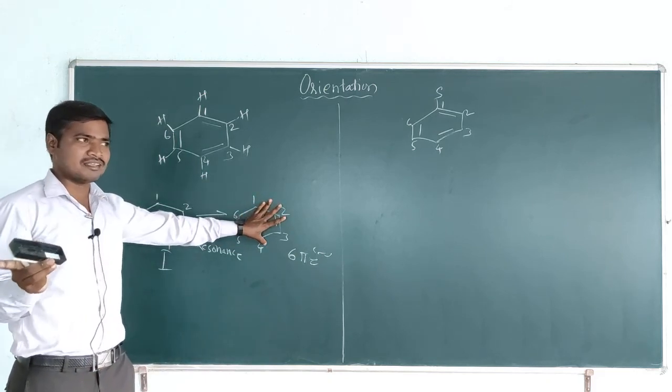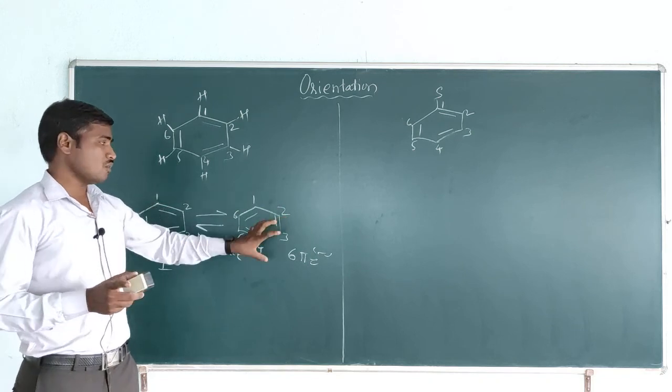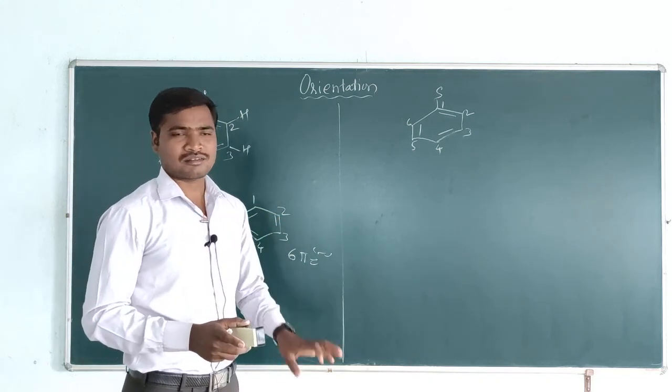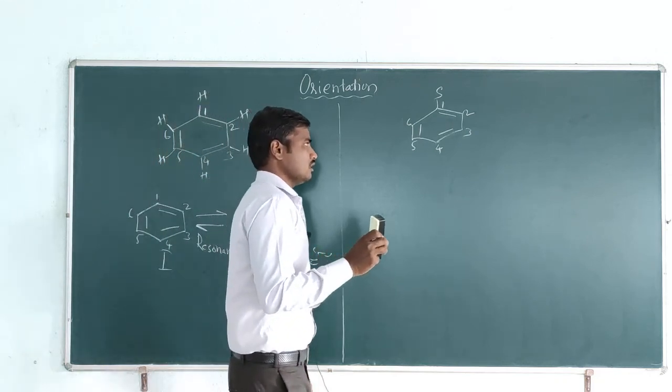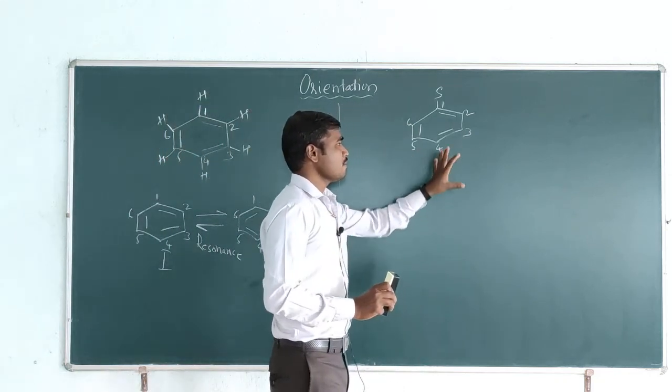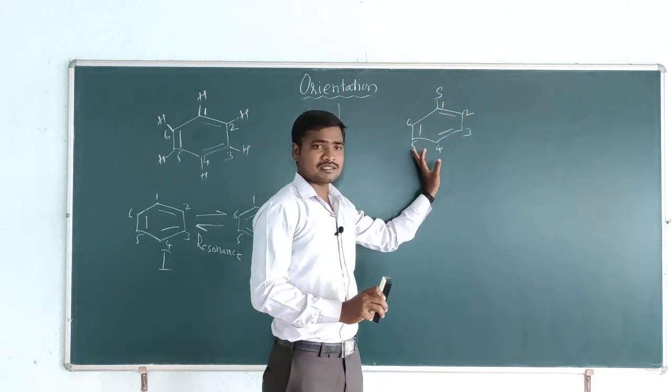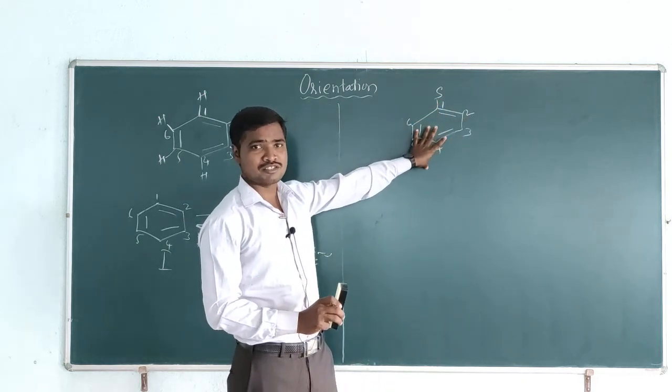An electrophile is electron deficient, so this benzene molecule always undergoes electrophilic substitution reaction. And we can number the carbon atoms like 1, 2, 3, 4, 5, 6 only in a substituted benzene molecule.